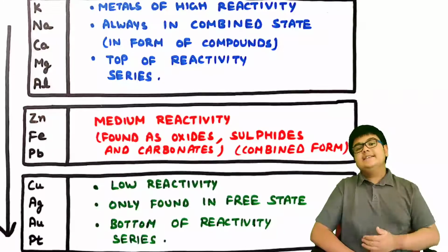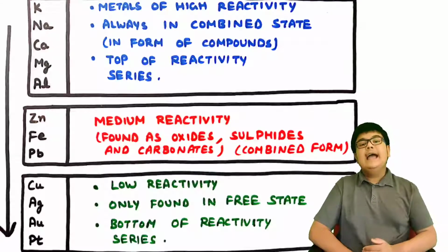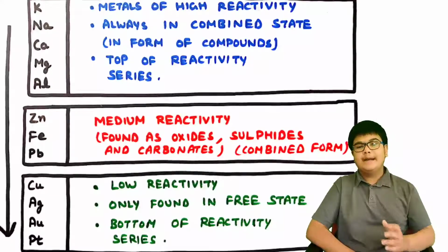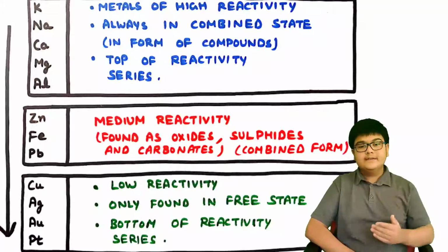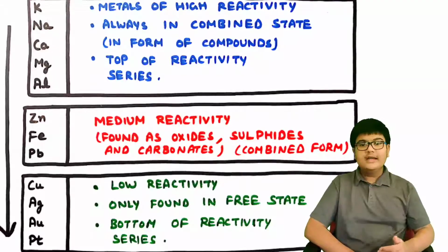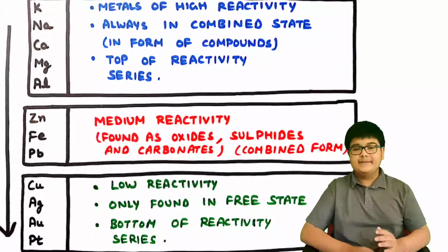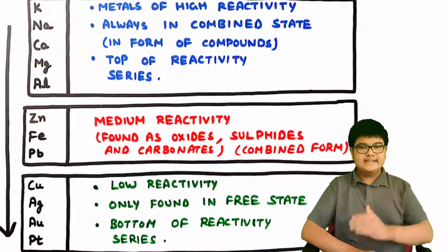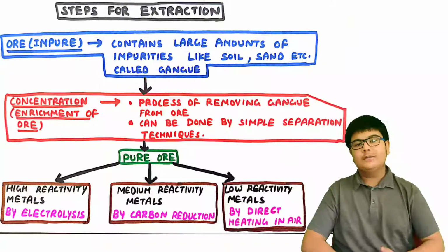Next, metals like zinc, iron and lead are of medium reactivity. And they are found as oxides, sulfides and carbonates in the combined state. And metals such as copper, silver, platinum and gold are of very low reactivity and they only occur in the free state. That means they don't combine with any other element, and they are at the bottom of the reactivity series.